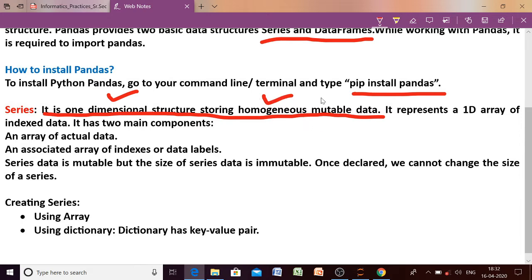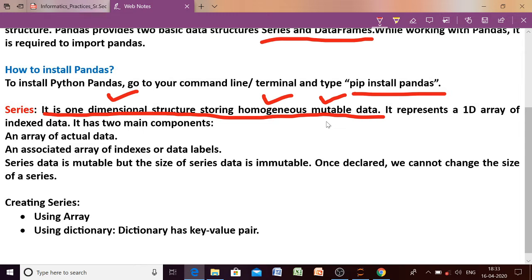And what is the meaning of mutable? It must have been taught to you in class 11th what is the meaning of mutable and what is the meaning of immutable. Mutable means the data can be changed at its original location. So whatever values we are using in a series, those values can be changed. That is why it is known as mutable. The next statement is: it represents a one-dimensional array of indexed data. Okay, what is the meaning of indexed data?